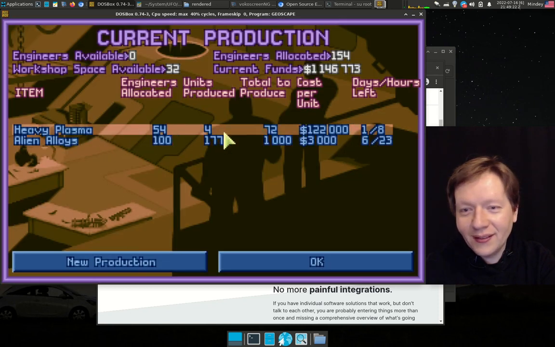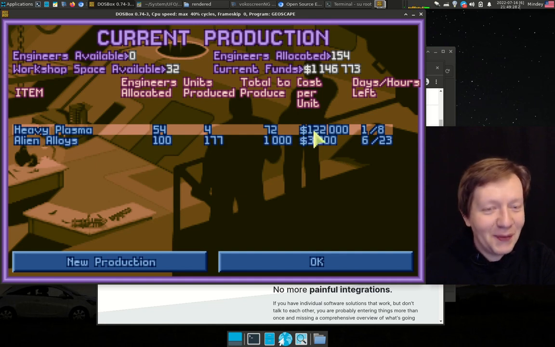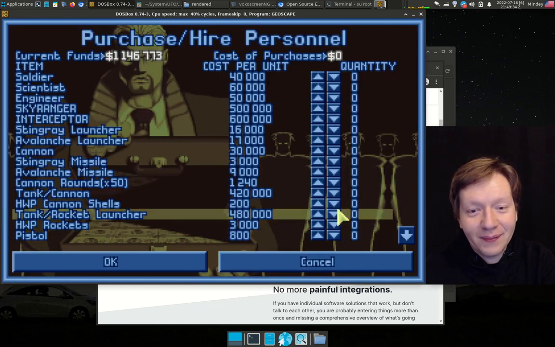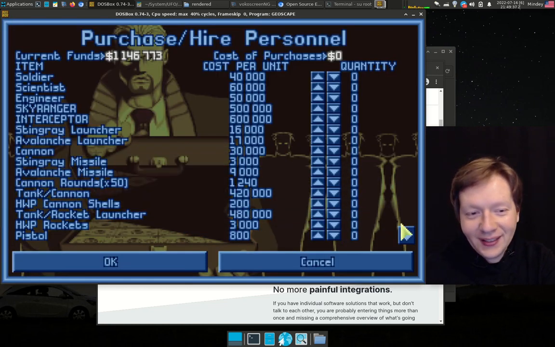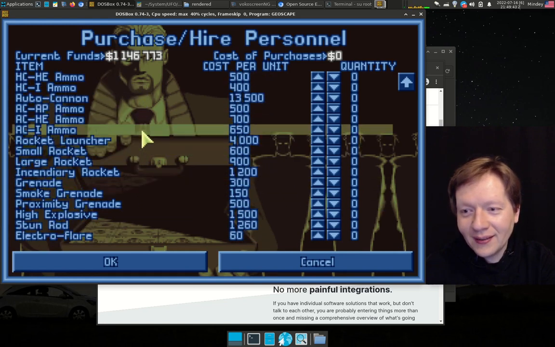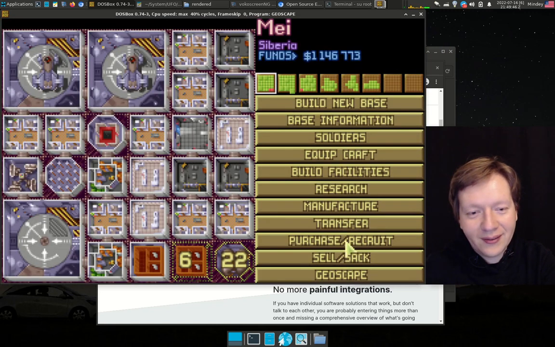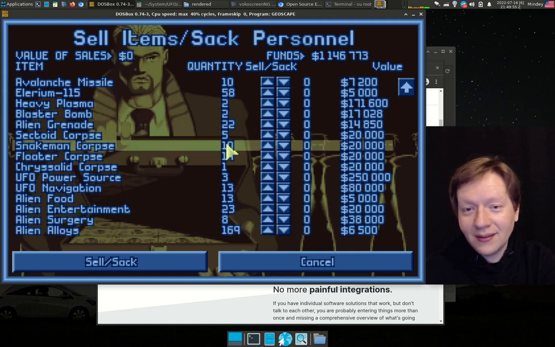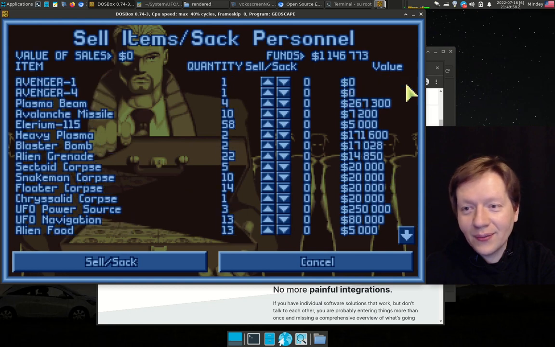And in manufacturing, engineers are busy with heavy plasma production, because heavy plasmas are really good and sell at a really good price, and by having engineers work on them you get a good return on investment. So if we go to sell, we can choose to sell various things. Okay, there's one thing, Elerium, which engineers cannot make because it's some kind of exotic matter.